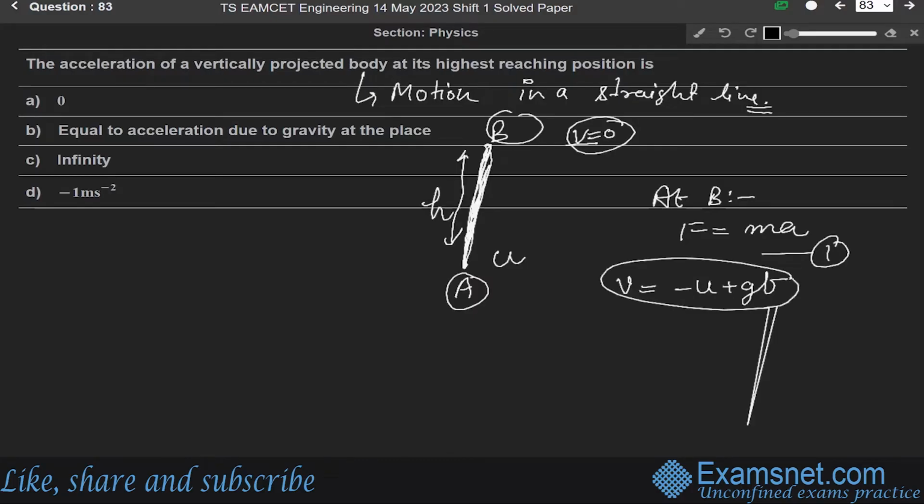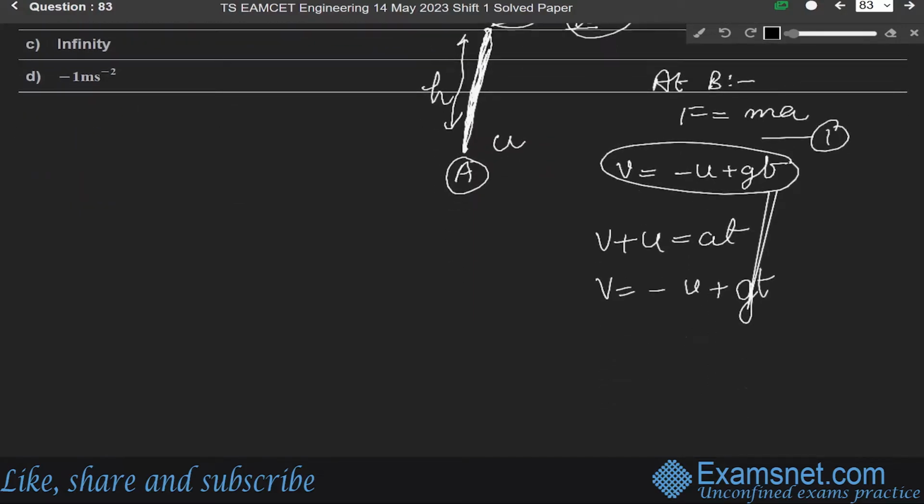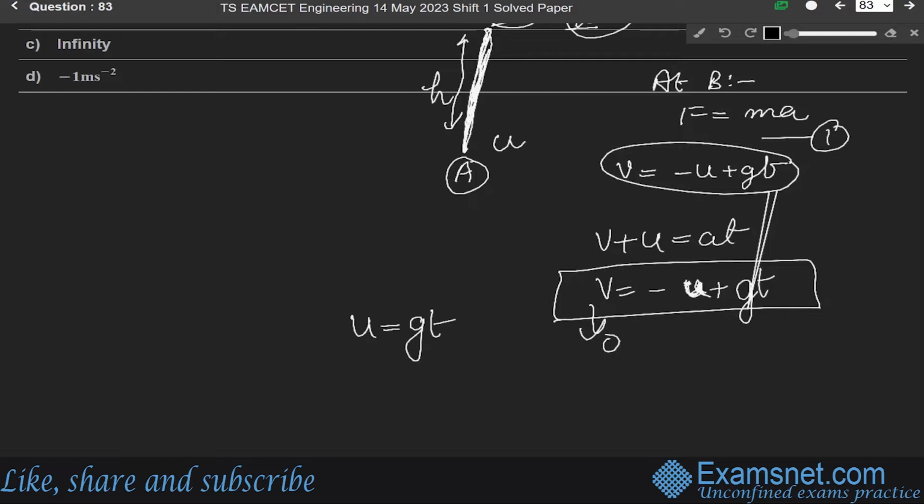From the first equation of motion, v equals u plus at, so we can write v equals minus u plus, in place of this a, we can write gravitational acceleration g into t. Okay. In this equation of motion, the direction of u and g is opposite, so we can write u is equal to gt as the final velocity is 0. Okay, let us say this is equation number 2.